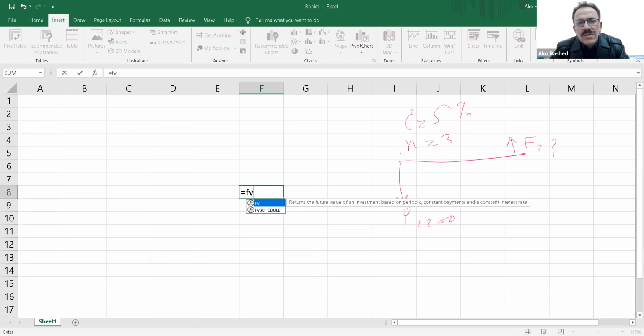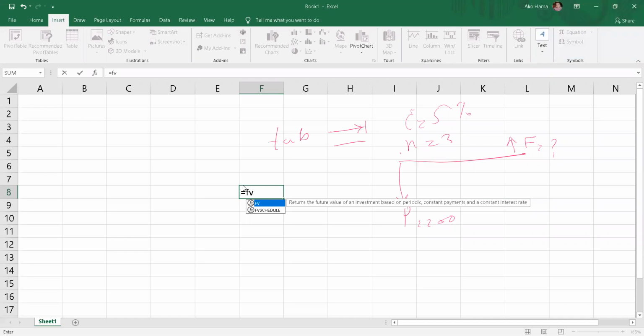Then after that, I should push a button. The button is Tab. You know what the Tab button is? The button that looks like this.